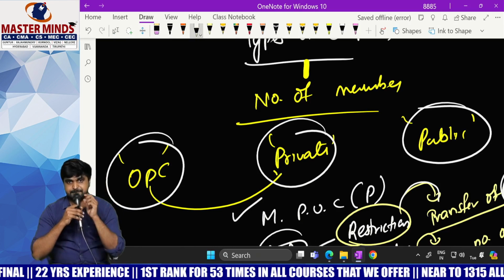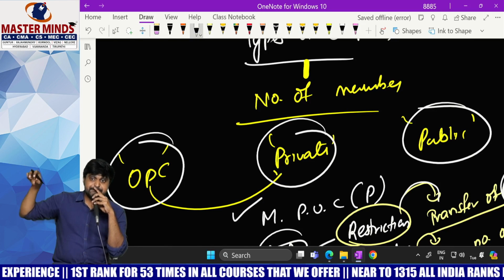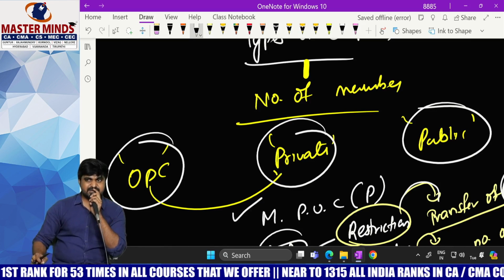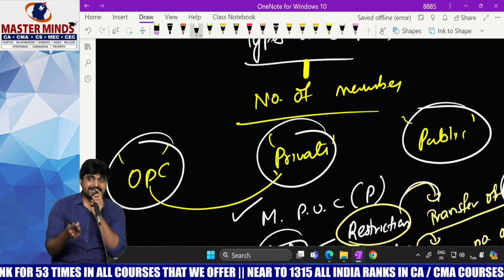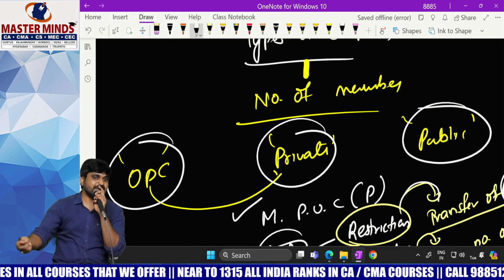Definition of public company. Very simple. Which is not a private company and having a minimum paid up share capital as may be prescribed. But here there is one more point. Any company which is subsidiary to a public company is also a public company.